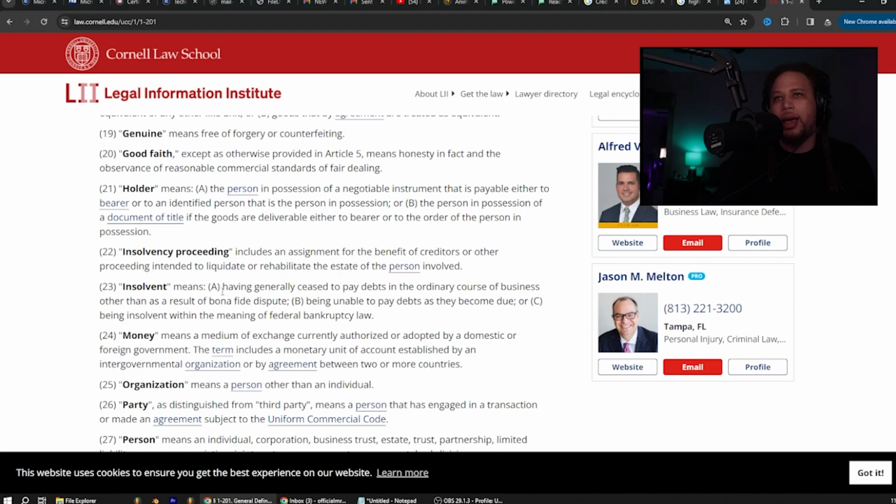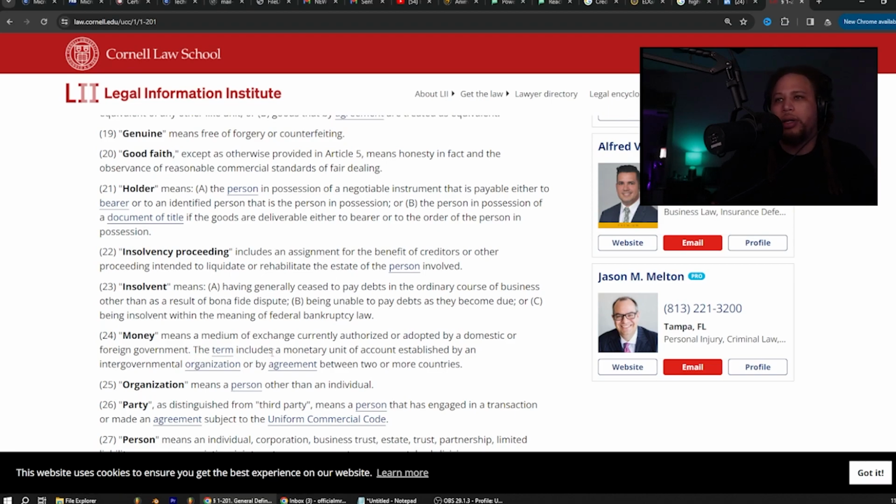Insolvent means A, having generally ceased to pay debts in the ordinary course of business other than as a result of bona fide dispute, B, being unable to pay debts as they become due, or C, being insolvent within the meaning of federal bankruptcy law.